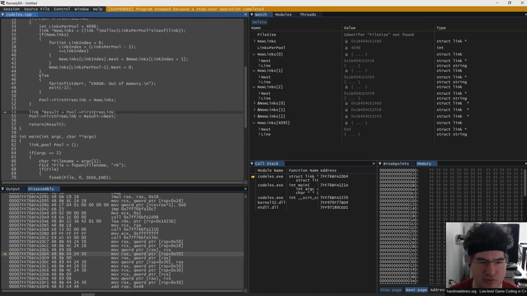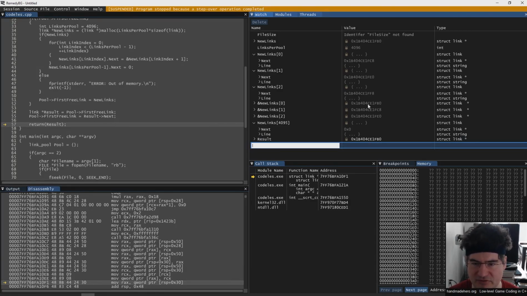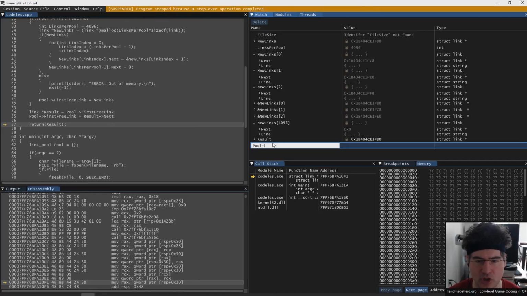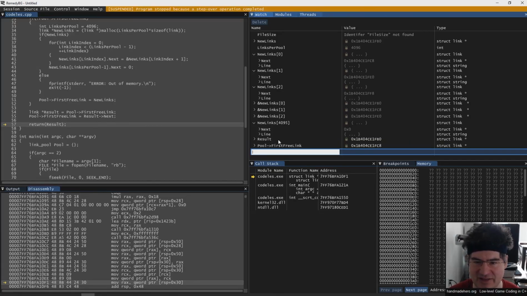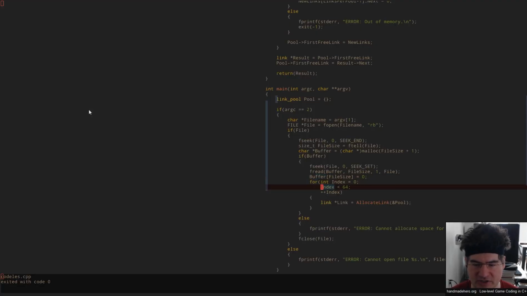Now let's make sure we assign the right one here and pop the right one off. If we take a look at the result that should be here, we should be seeing that FB0, that first new links, and that's exactly what we're seeing. And we should be leaving our pool with a first free link that's exactly that new links 1, and it is. So that's exactly what we want, looking like we're in good shape. Okay, so we've got our linked list popping off.